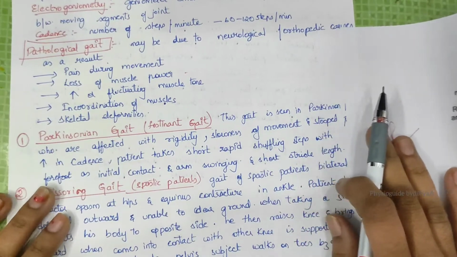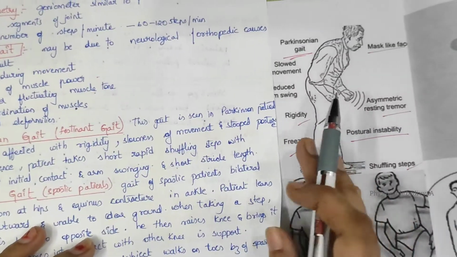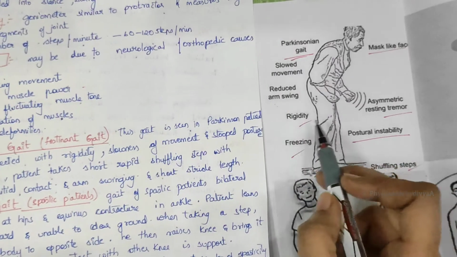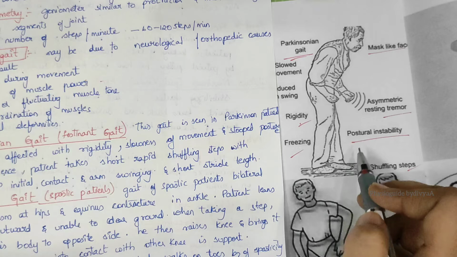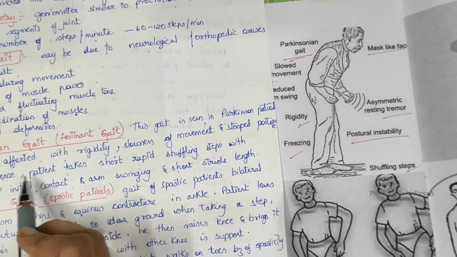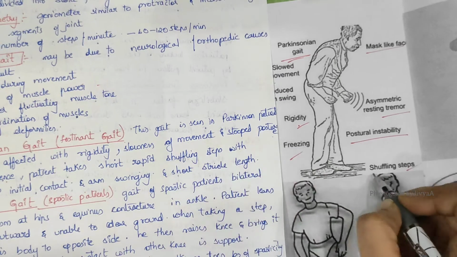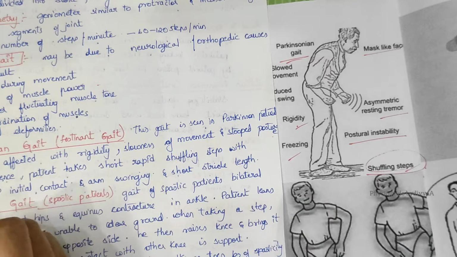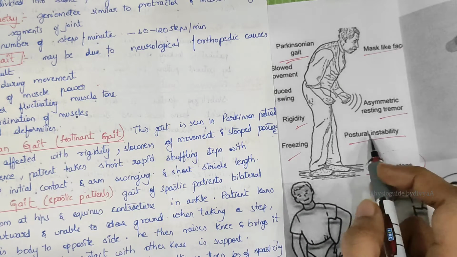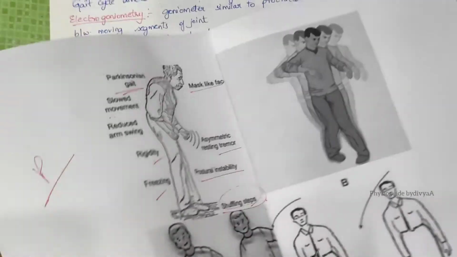Now we'll read in the text. This gait is seen in Parkinson patients who are affected with rigidity, slowness of movement, and stooped posture, with an increase in cadence. The patient takes short, rapid, shuffling steps with the forefoot as initial contact, with arm swinging and short stride length. The stride length will be short, and this is the Parkinson gait.